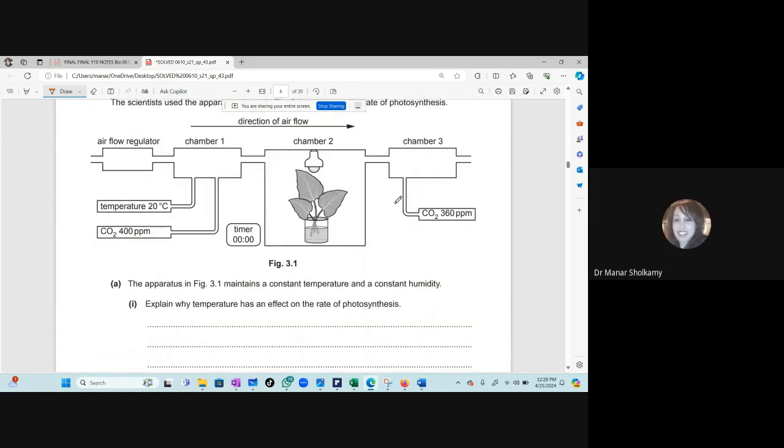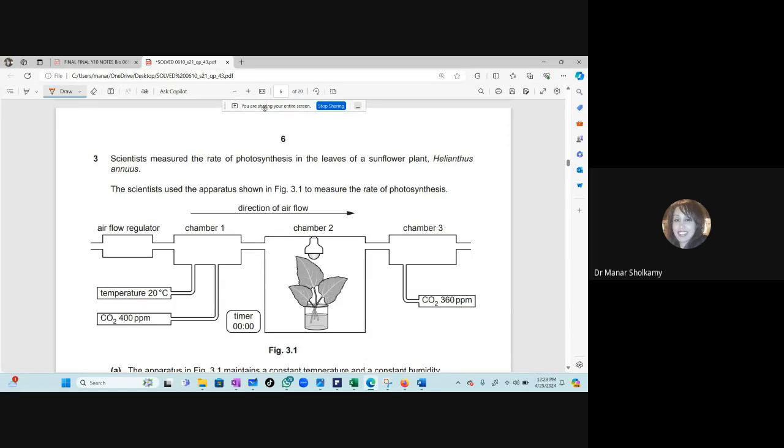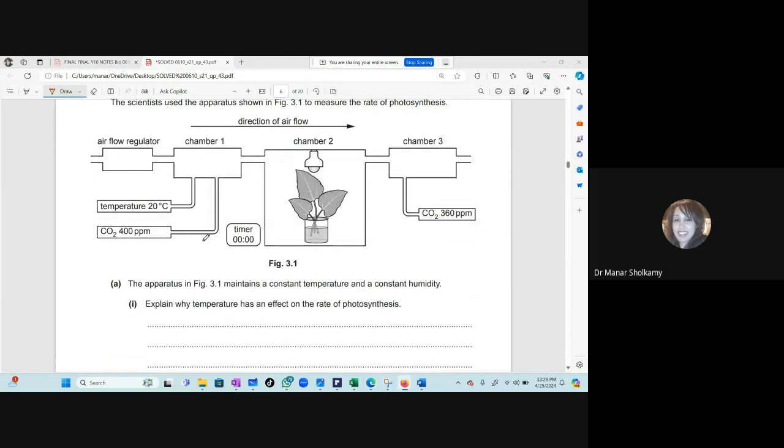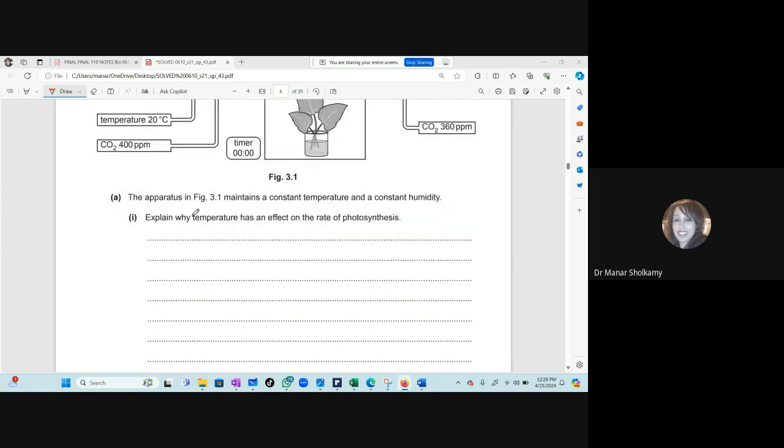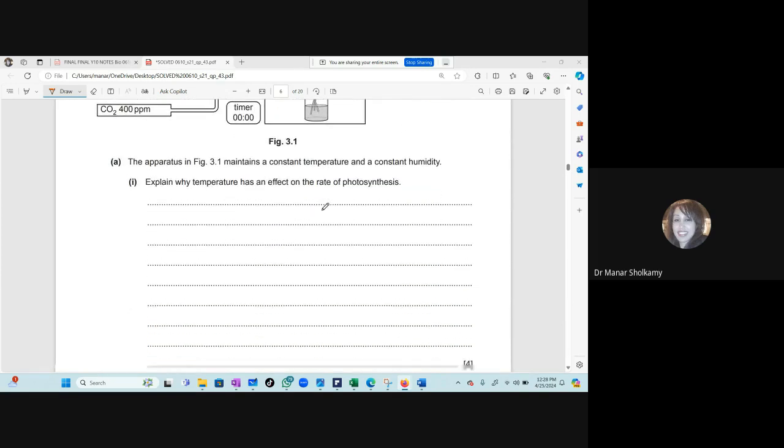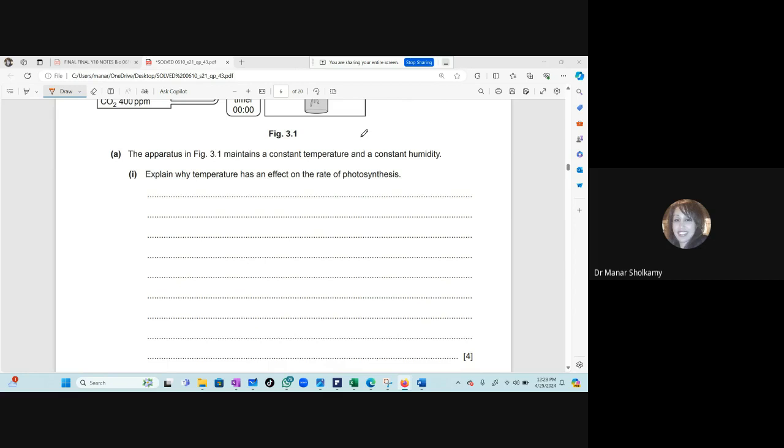Stomach. Correct. Now I have here a diagram. Of course, so that we don't waste time, we go directly to the question. But on the exam, you read the whole question from beginning to end. Explain why temperature has an effect on the rate of photosynthesis in general. Why does temperature have an effect on photosynthesis? 4 marks.